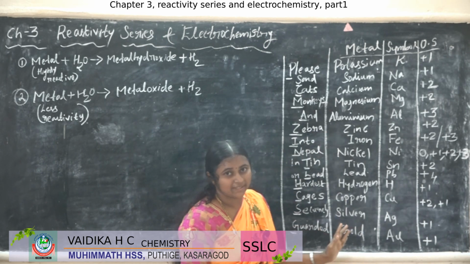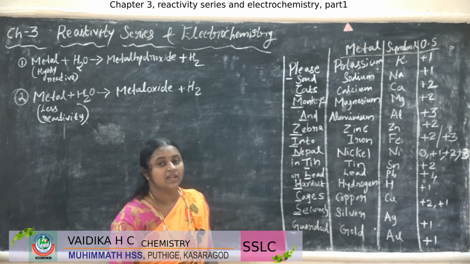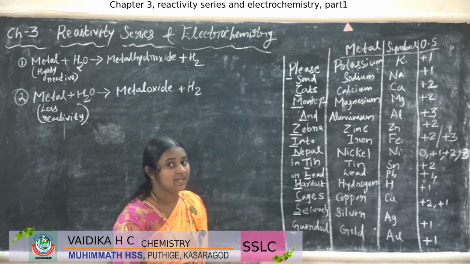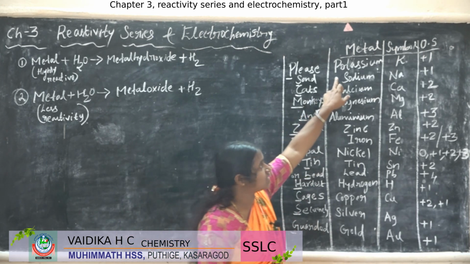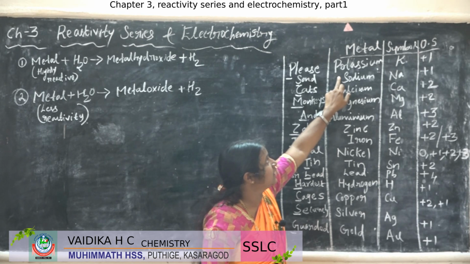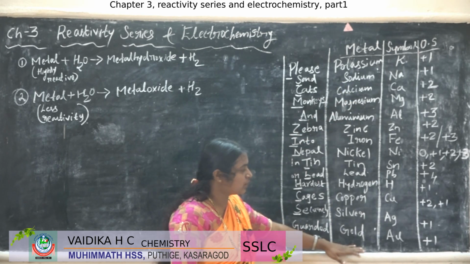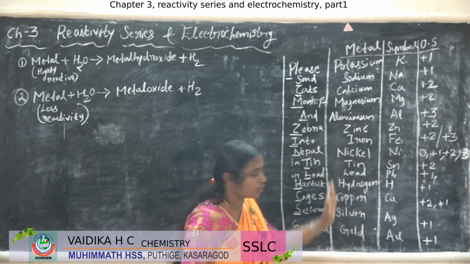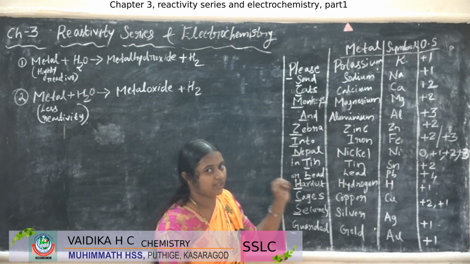These are the metals arranged in a series. This series is called the reactivity series. So potassium is highly reactive, but gold has low reactivity. It is a decreasing order of reactivity that we can see here.